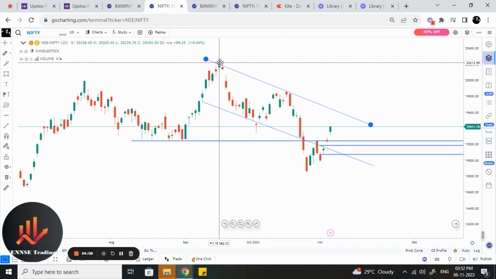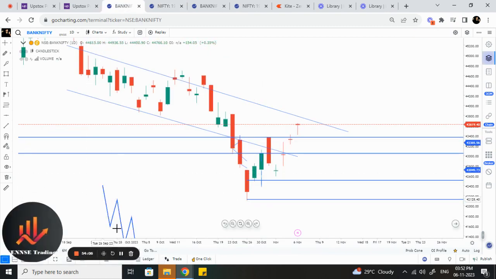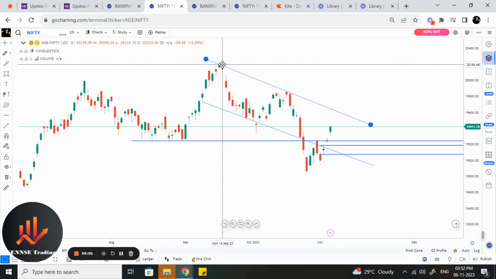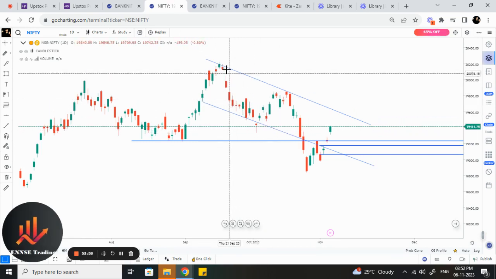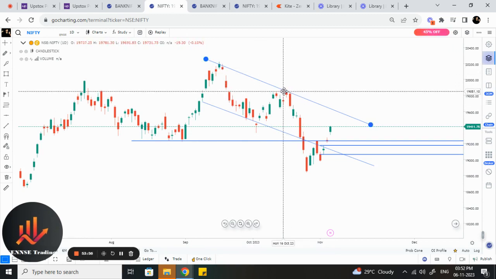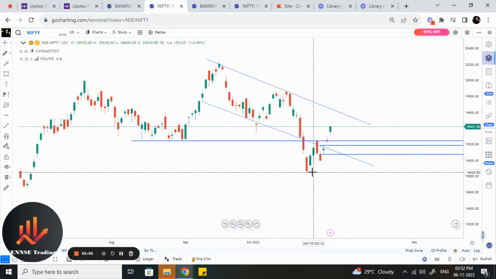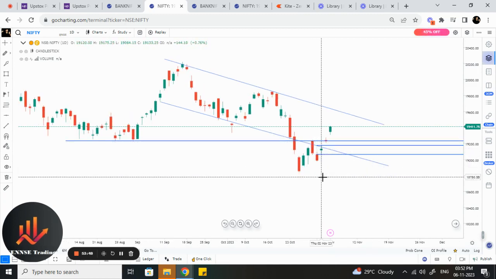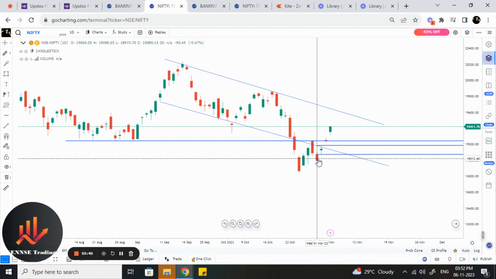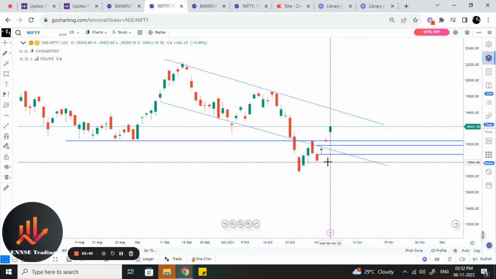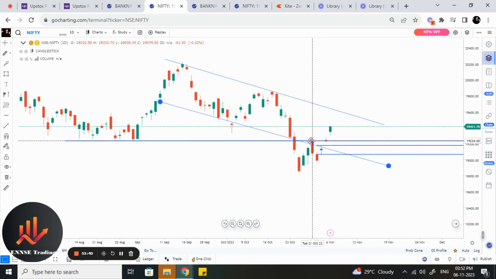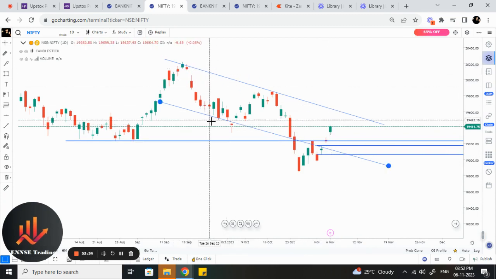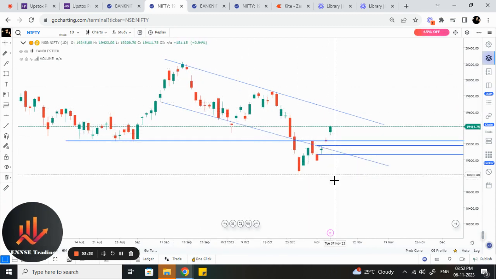here we can see a similar structure, as I explained, formed in Nifty 50 as well. You can see a high and a low, and this high is compared with the next high, which is called a lower high, and this low is compared with the next one, which is a lower low. When it formed this lower high, it continued for a day, and then it started reversing. That means buying pressure came in, and this previous lower high was taken out and formed a higher high.